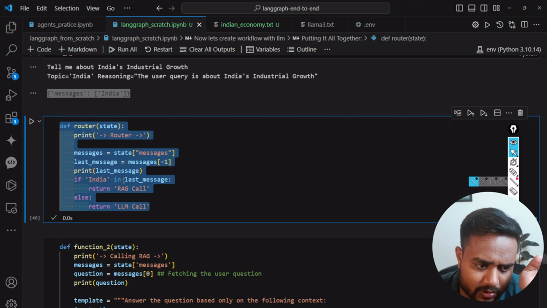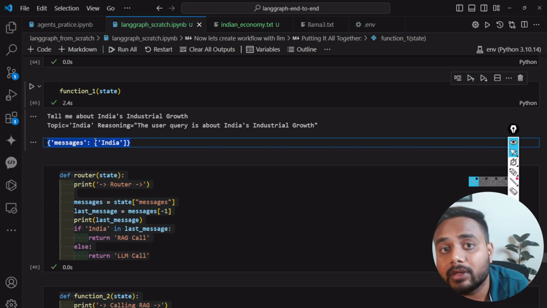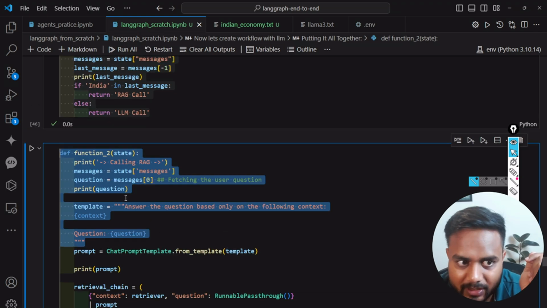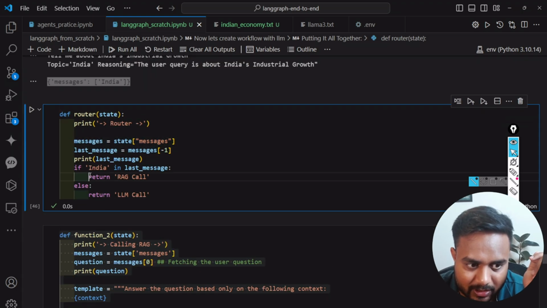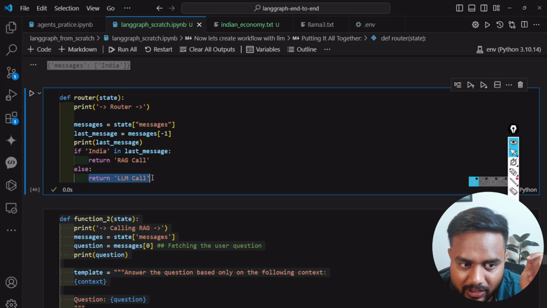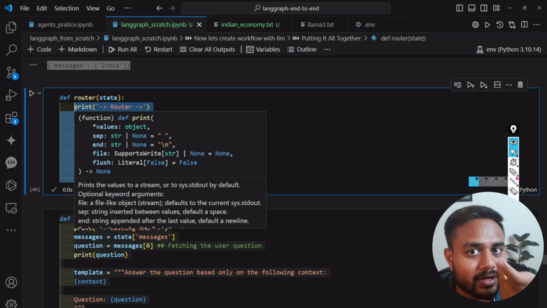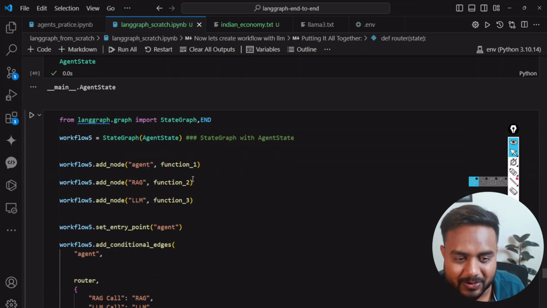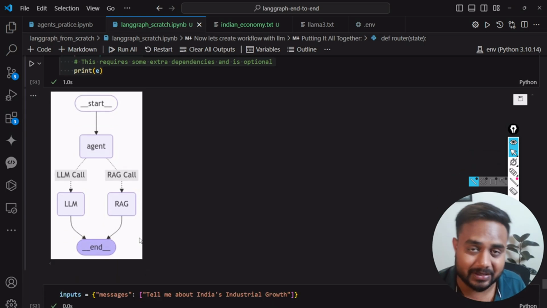Now the further thing, I think you already know: this is the router, this is function 2. If there is India, tell me which function is going to be called. If there is India, it will call the RAG, because I mapped it like this. If the message is coming as India, I will call the RAG call. If it is non-India, not related, then I will call the LLM. Like this I'm going to create that conditional statement. I hope guys the thing is getting clear. Try to practice from your end, and I believe you can do it after my explanation.